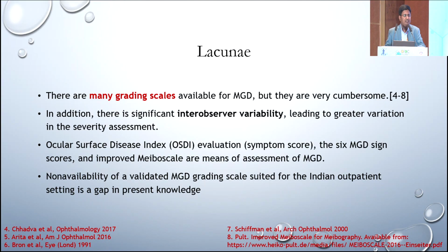MGD. There are several grading scales available for MGD, but they are very cumbersome. There is significant inter-observer variability leading to greater variation, and OSDI evaluation, ocular surface disease index, the 6 MGD sign scores, and the improved MEBO scales are means of assessment, but there is non-availability of a validated MGD scale suited for the Indian outpatient setting, which is a gap in the present knowledge.